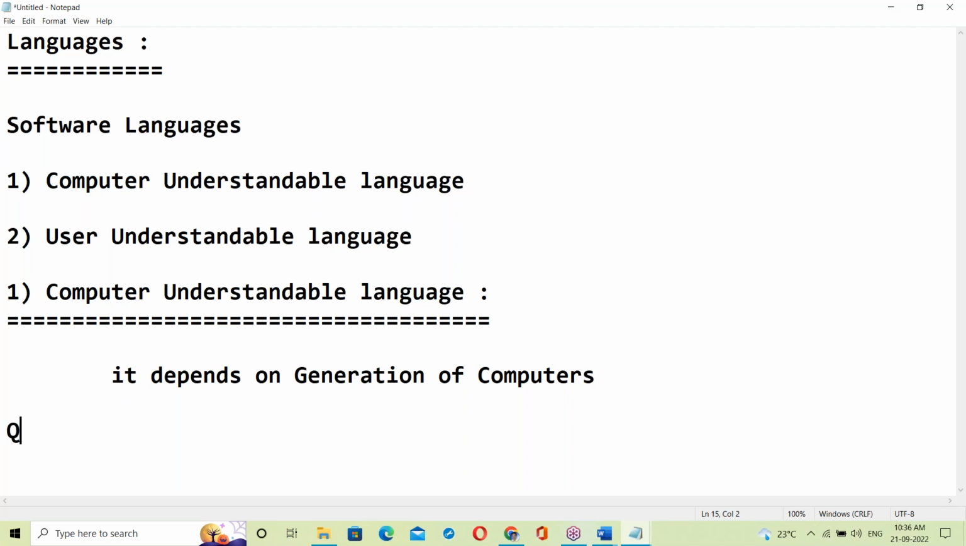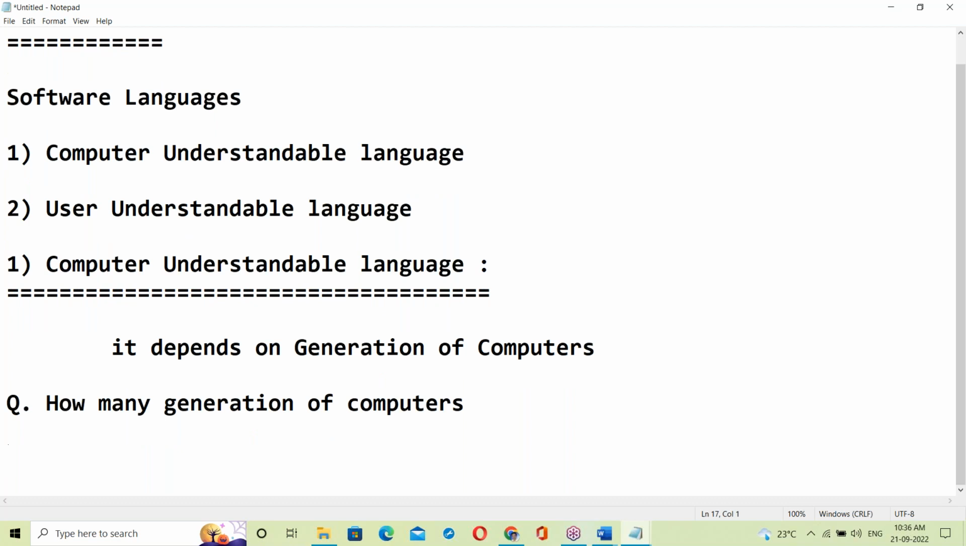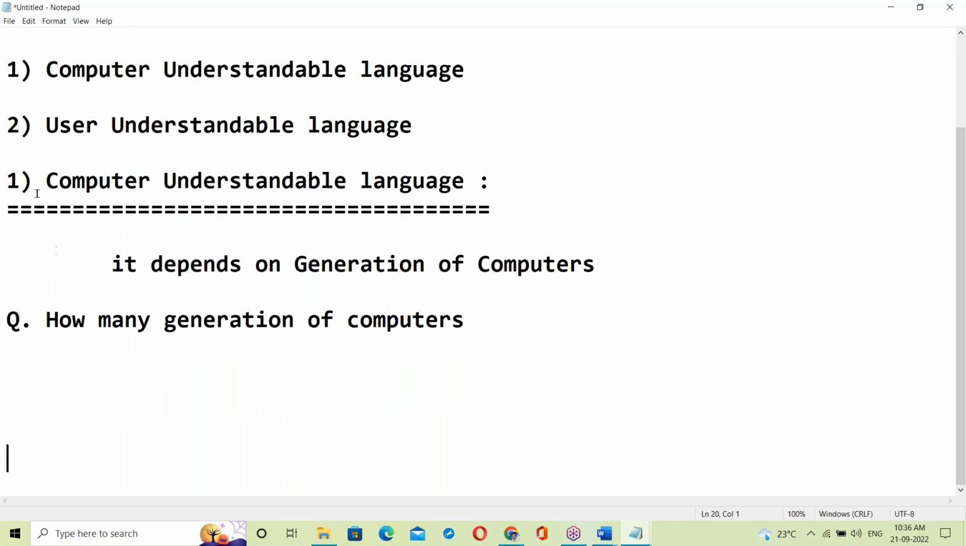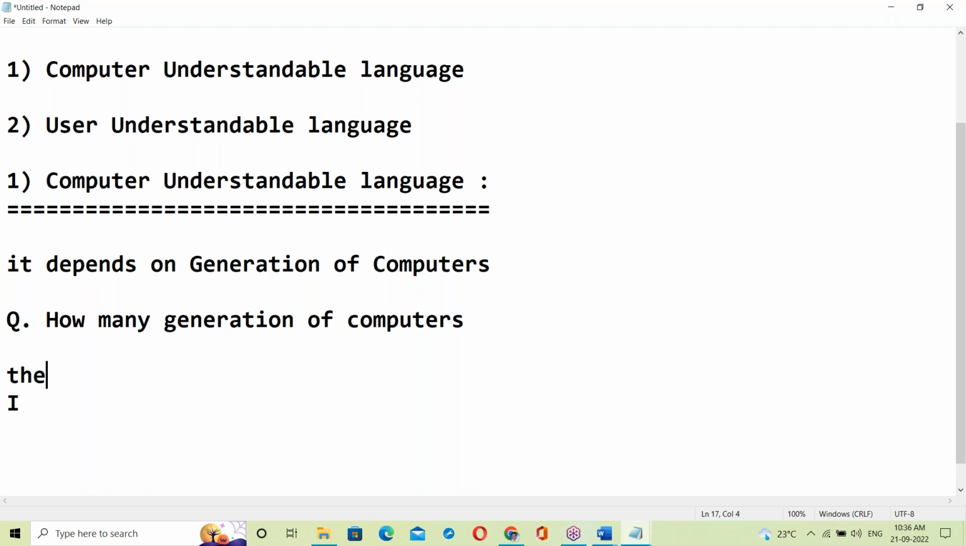Here's a question for you. How many generations of computers are there? Anyone, can you answer this? Computer understandable language depends on the generation of computers. Yes, Amjad, good. There are 5 generations.